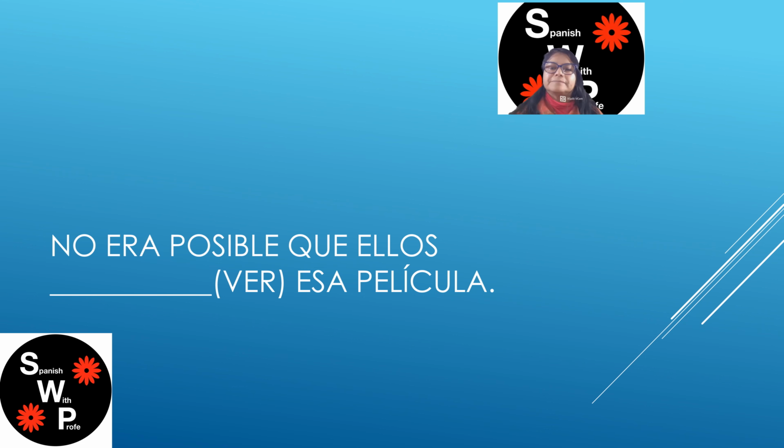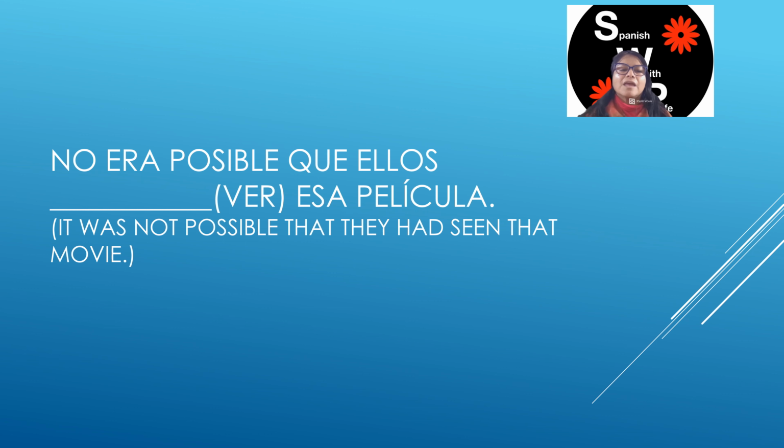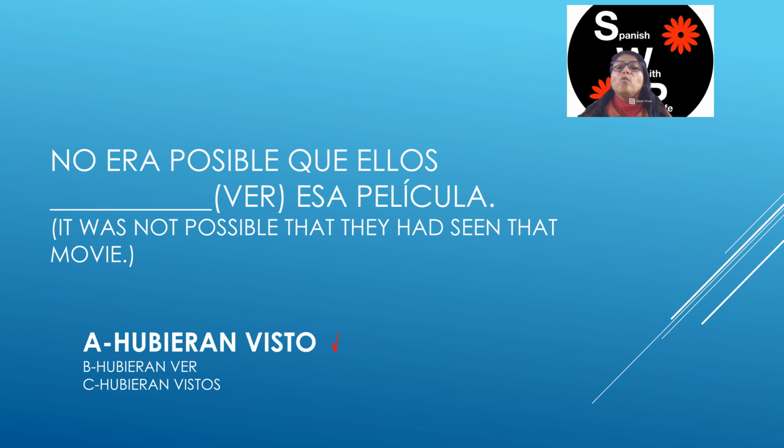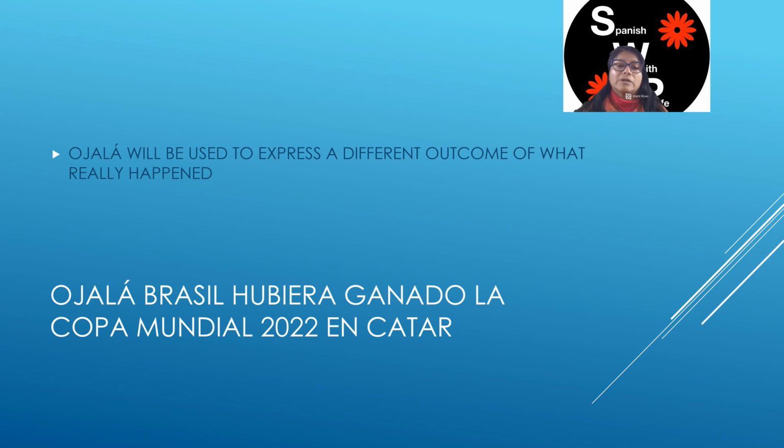So let's see. Hubieran ver, or hubieran visto? It was not possible that they had seen that movie. Hubieran visto is correct. If you notice, in all of them, the helping verb is correct, hubieran, but not the second verb. You must conjugate the given verb in the past participle. So, hubieran visto is correct.